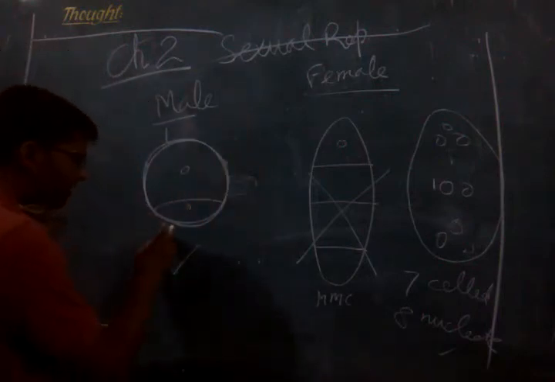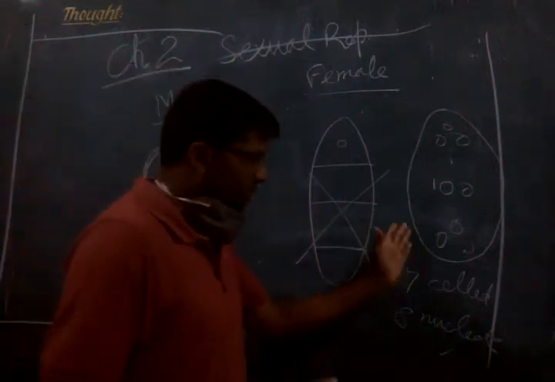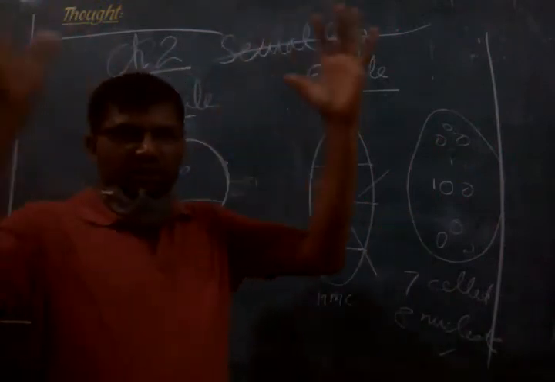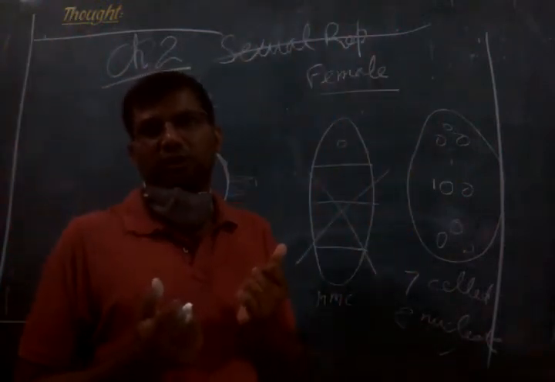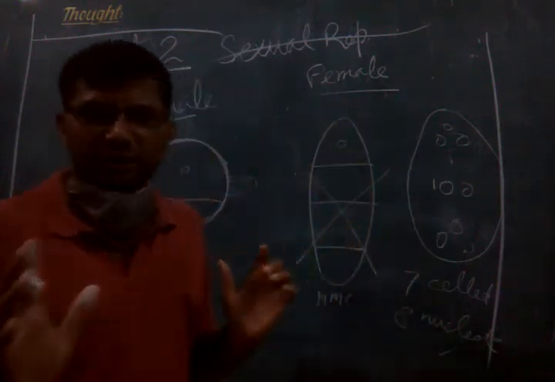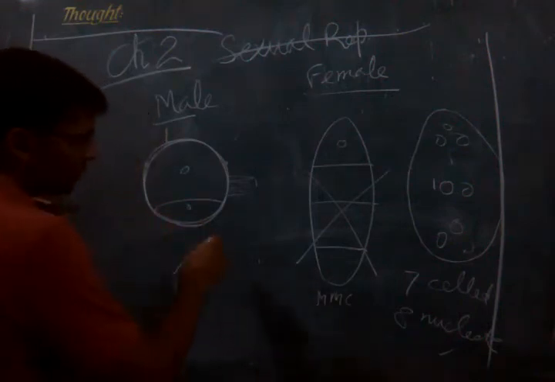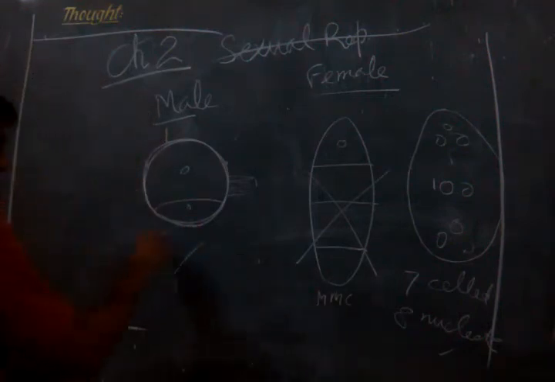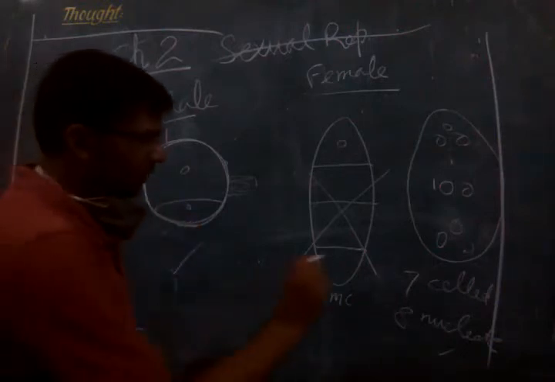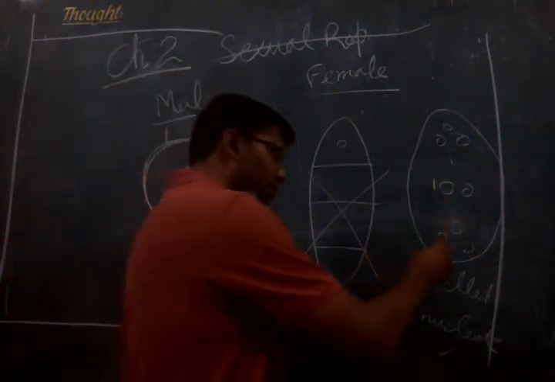But by itself, it cannot move or fly. Similarly, this female gametophyte is lying inside the ovule, and the ovule is located in the locule of the ovary. This male gamete may be located on the same plant, or on a different plant. The female gamete also may be located on the same plant or a different plant.